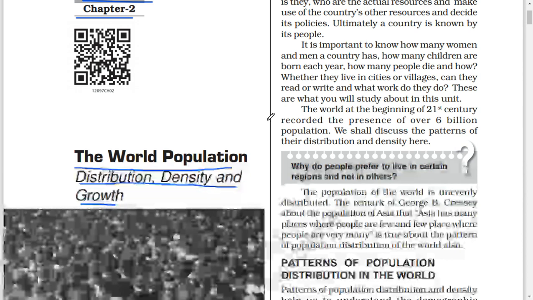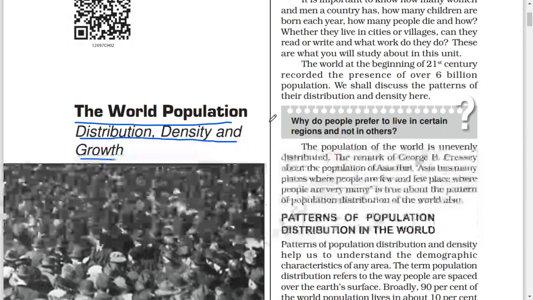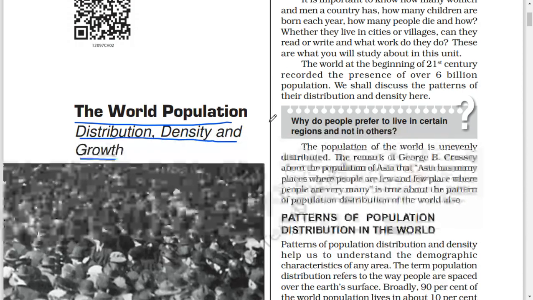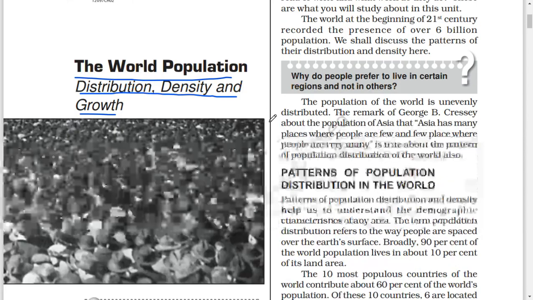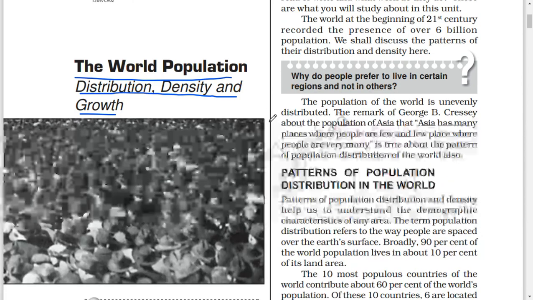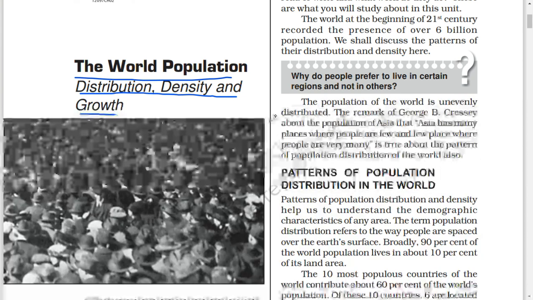The world at the beginning of the 21st century recorded the presence of over 6 billion population. We shall discuss the pattern of their distribution and density here. Why do people prefer to live in certain regions and not in others? The population of the world is unevenly distributed. The remark of George B. Creasy about the population of Asia, that Asia has many places where people are few and few places where people are very many, is true about the pattern of population distribution of the world also.